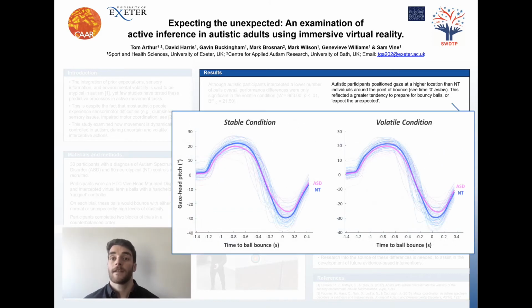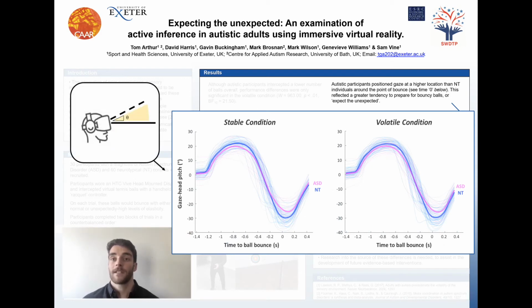So if we look at this graph here, what we can see on the y-axis is the gaze position of participants during the trial. And basically, a higher value here denotes a higher gaze fixation. A lower value dictates that participants are looking closer to the floor. And what we see at time point 0 here, this is the time point where the ball was bouncing, what we tend to see is that the pink curve is generally a little bit higher than the blue curve. This suggests that autistic people were looking a little bit higher and preparing for the unexpectedly bouncy balls more often